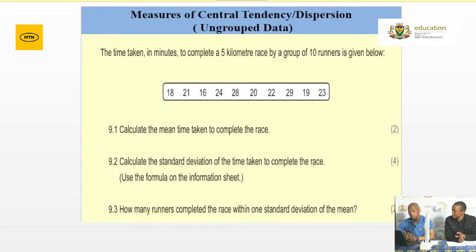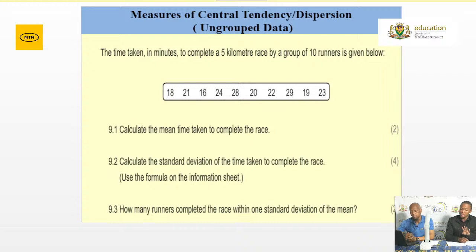Also, there's another question where you need to determine, in this ungrouped data, the standard deviation. Remember the procedure of finding the standard deviation on your calculator. And also, you need to find the number of elements that lie either within one standard deviation, below one standard deviation, above one standard deviation, or outside of one standard deviation.